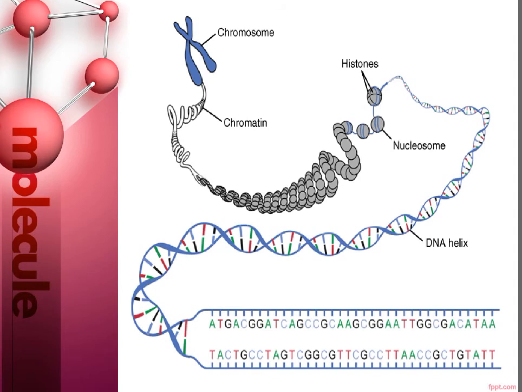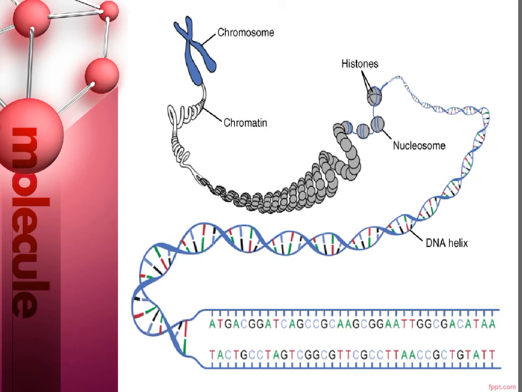In this diagram you can see the chromosome in blue color, and at the base of the chromosome very small thread-like structures are there, and those are called chromatins. When chromatin gets extended, you can see the presence of histones and nucleosomes along with the double helix structure of the DNA molecule.